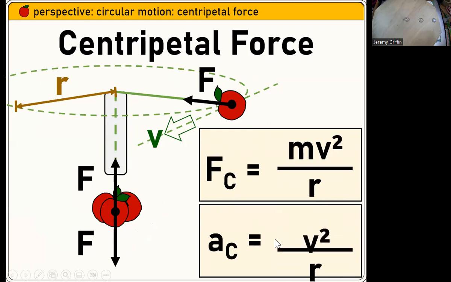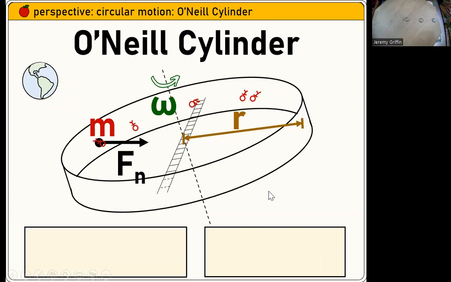You could also say centripetal acceleration is just v squared over r. It just divides by the mass. That's Newton's second law of motion. So if you know any three of those, you can solve for the fourth, but also you can find things proportional. Like you can say, here, I was swinging this at 3 times this linear speed. If you triple that v, then maybe you would need 9 times the weight here to hold it in place, right? Something like that.